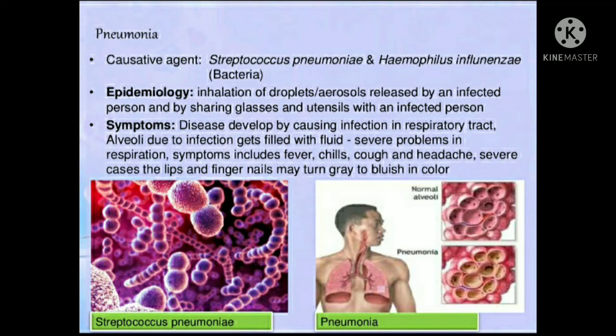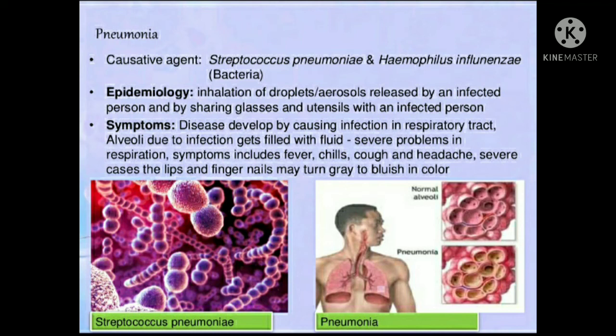What about the epidemiology of this disease? When you inhale the droplets of the patient through air, or by sharing the glasses and utensils of the infected person, any pathway that is capable of adding the pathogen into your body, via air, via water, while sharing utensils, or any other kind of contact with the infected person, it leads to pneumonia. Pneumonia is a very severe kind of disease because it affects your lungs, the alveolar region of your lungs.